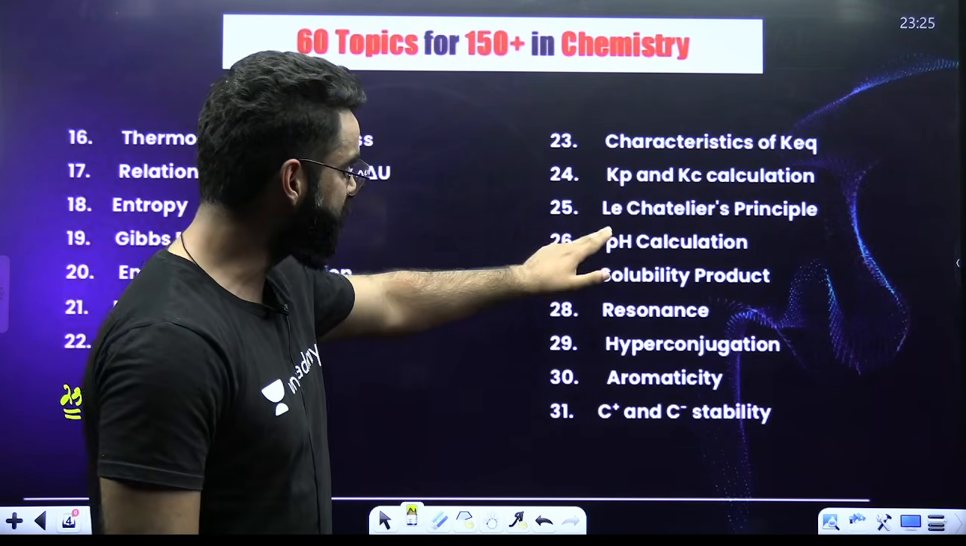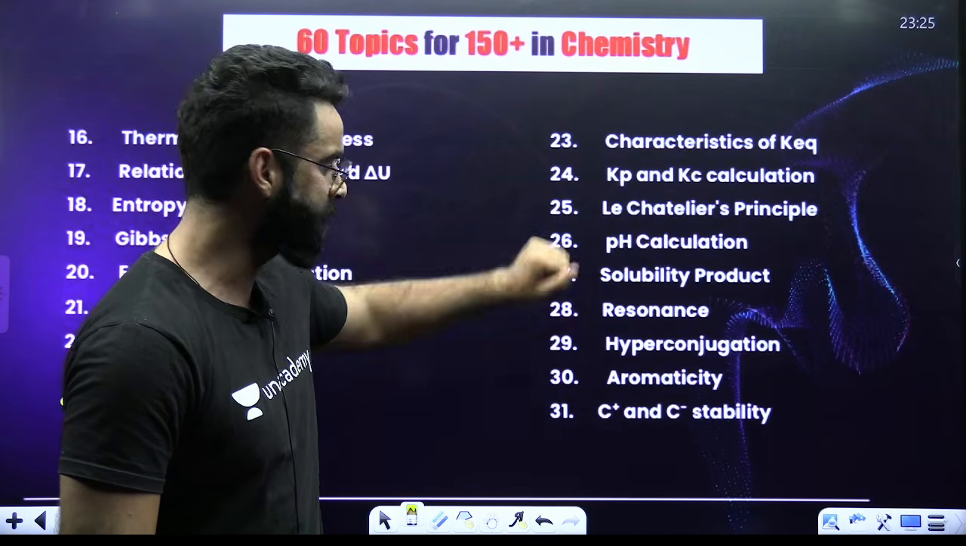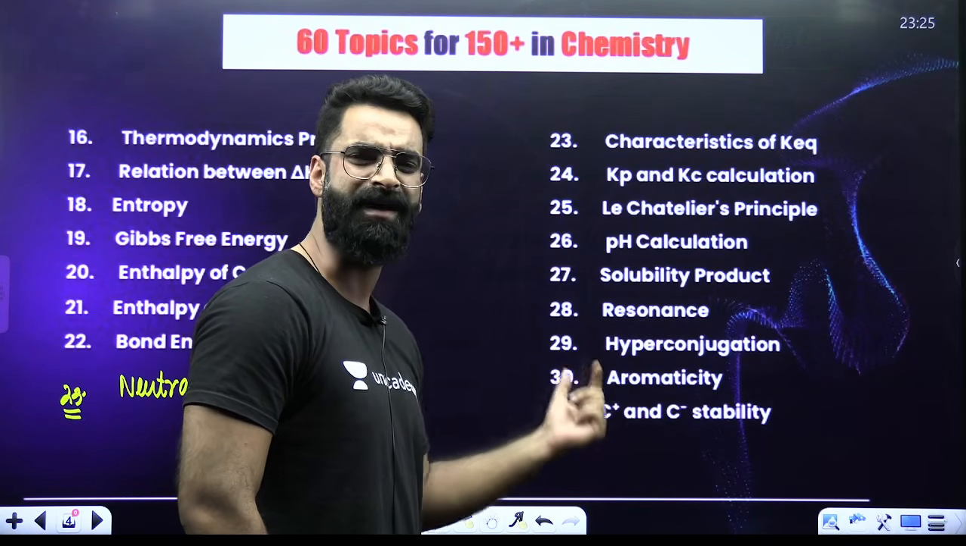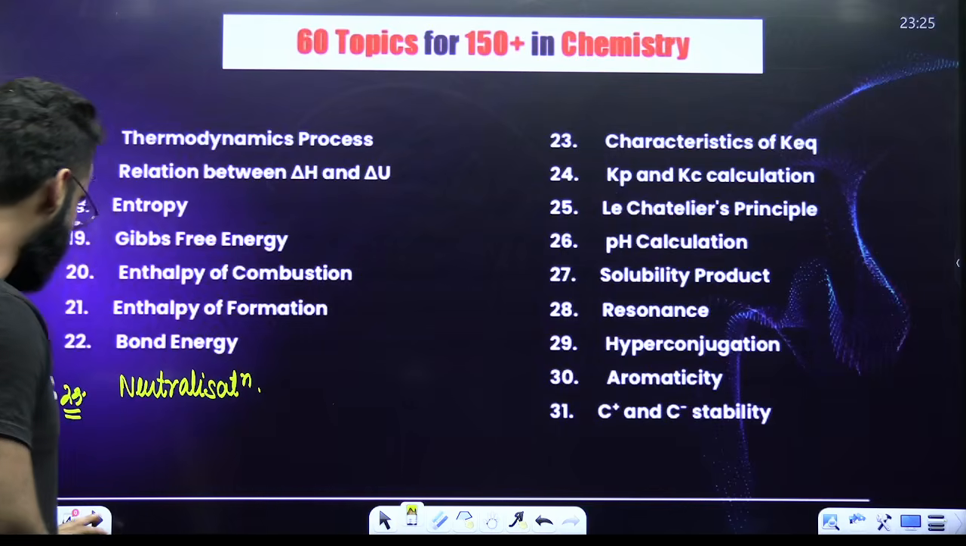Similarly, from equilibrium: characteristics of equilibrium constant, frequently asked question, Kp-Kc calculation, Le Chatelier principle. Ionic equilibrium part: pH calculation, solubility product, and particularly the solubility product. Then comes your organic chemistry: resonance, hyperconjugation, aromaticity, carbocation, carbene instability, right? These are the important topics of your general organic chemistry.